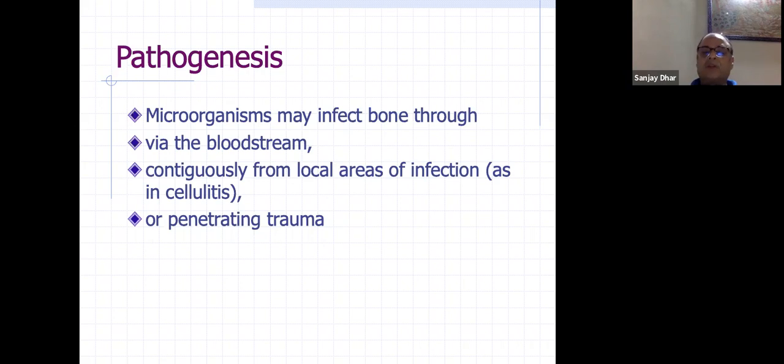And the same thing applies to penetrating trauma. You might see just a small wound, an iron rod hit on the leg, the wound healed, but underlying there is infection developing, which presents after 2 to 3 weeks. So they come back to you with osteomyelitis. It is not a very uncommon entity. It is very common. But mostly in the pediatric age group, you will see hematogenous spread.